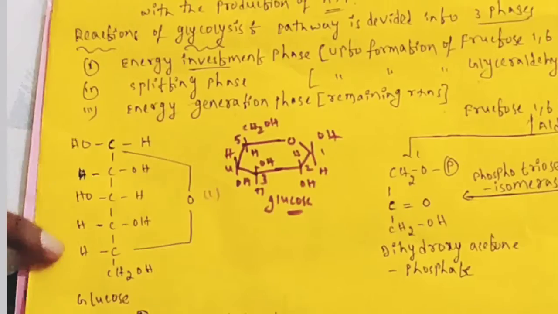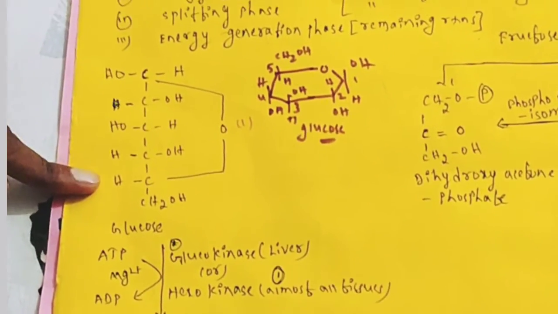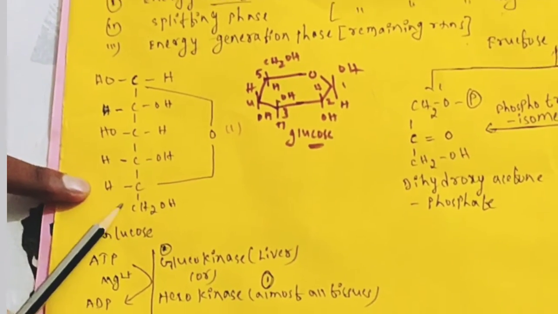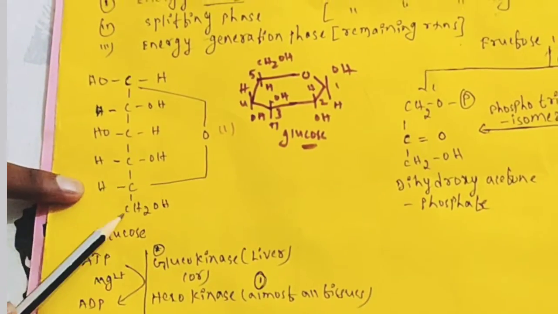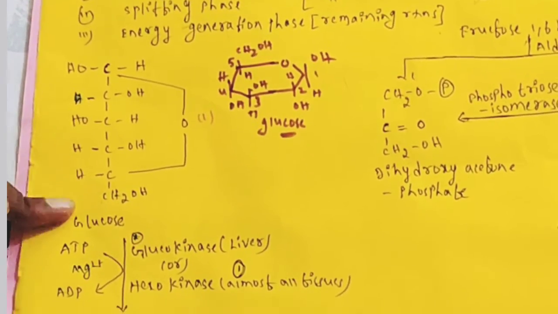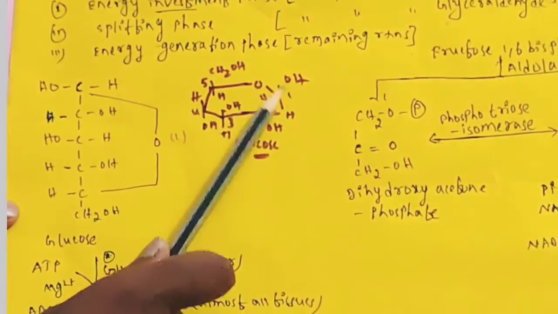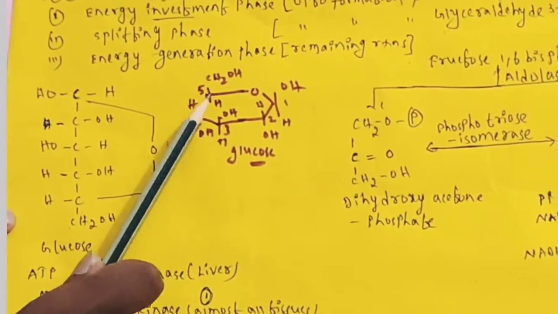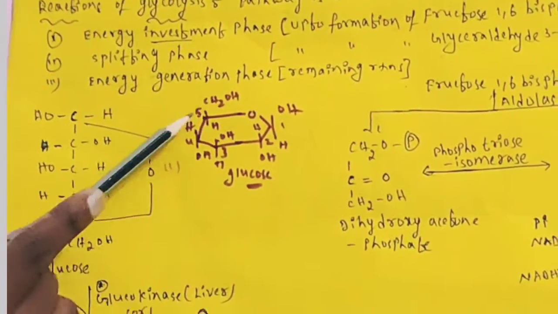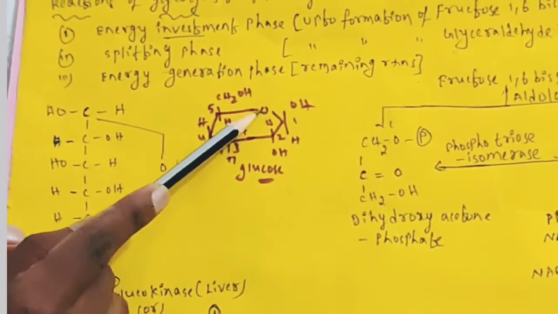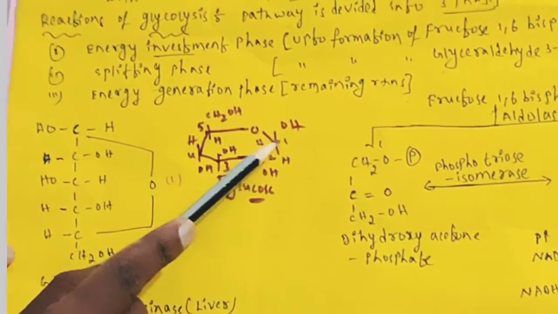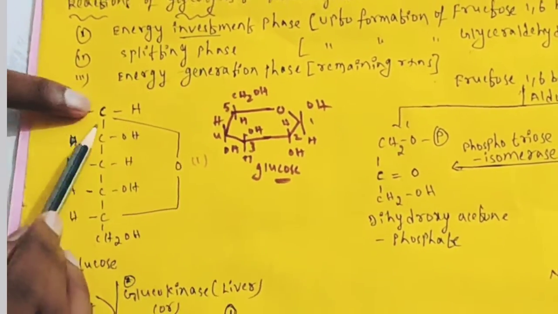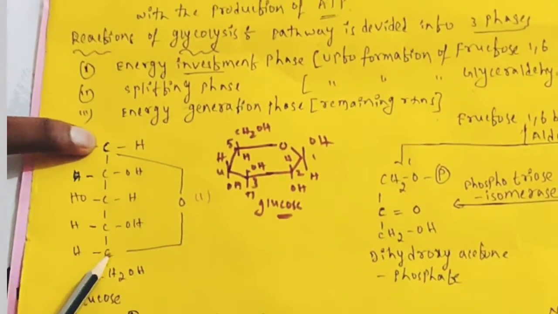The starting molecule in glycolysis is glucose, because glucose is converted to pyruvate or lactate, right? This is glucose. We know that glucose is a 6-carbon molecule: 1, 2, 3, 4, 5, 6. Actually, in polysaccharides we represent glucose like this, in this ring form. Here the first carbon, second, third, fourth, fifth carbon, and this is the 6th carbon. The 5th carbon and first carbon are connected through oxygen.